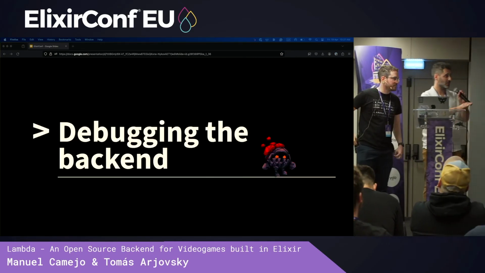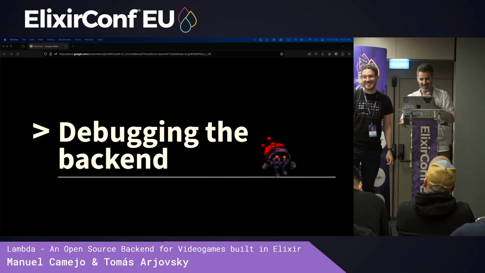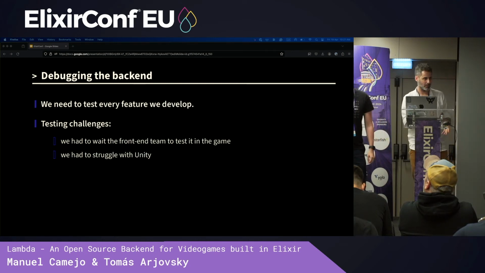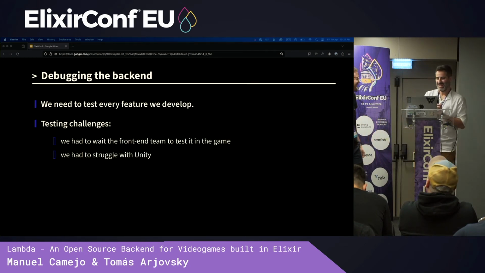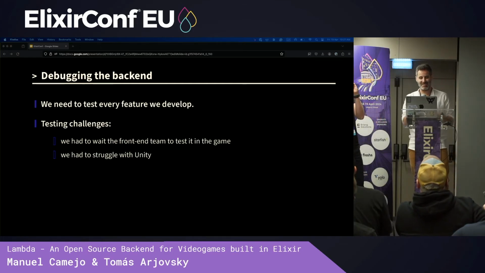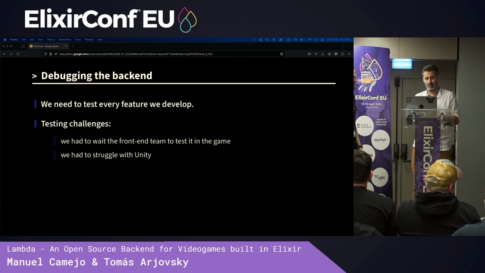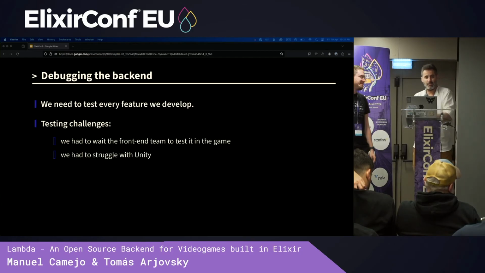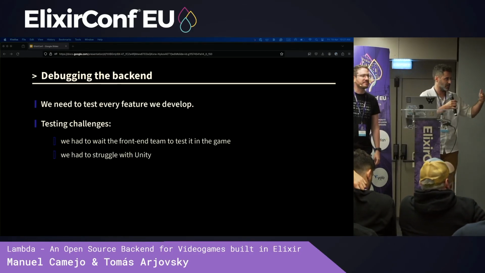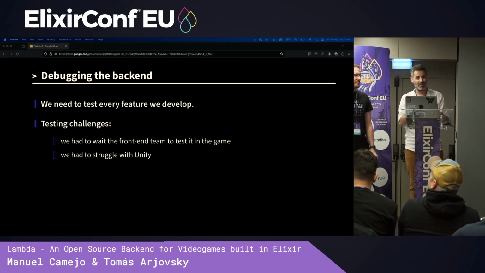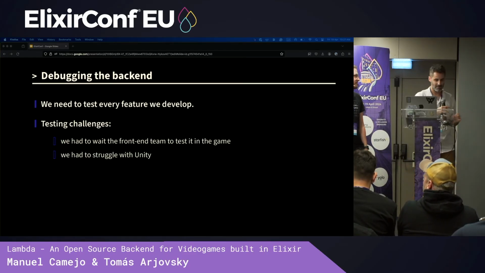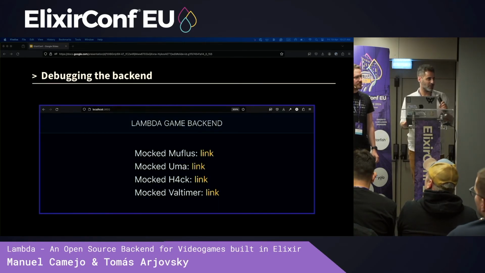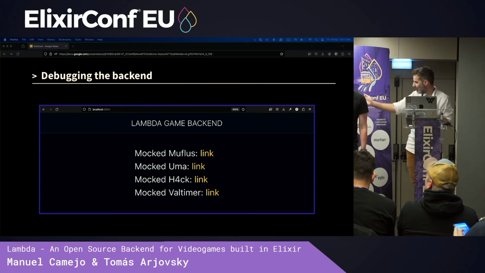Debugging the backend. We are not going to debug the backend right here, but hopefully. We need to test every feature we develop, right? We found it quite challenging to test the functionalities we developed in the backend because of two reasons. We had to wait for the front-end to deploy what was developed in the front-end, or we had to struggle with Unity, and we don't want that. So we developed and we are maintaining a web browser client. It's a very beautiful browser client.